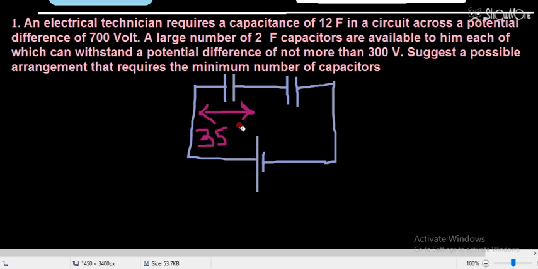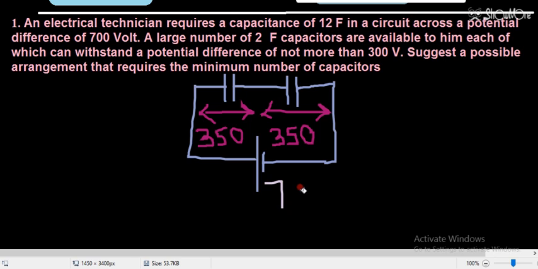350 volt will drop here. But students, still 350 is more than 300. So that means by connecting 2 capacitors in series, we will not get our solution.